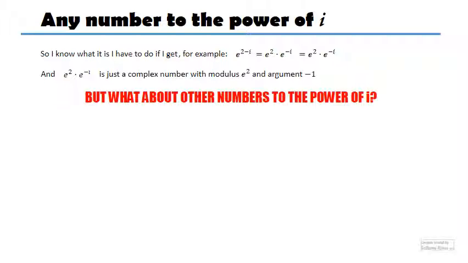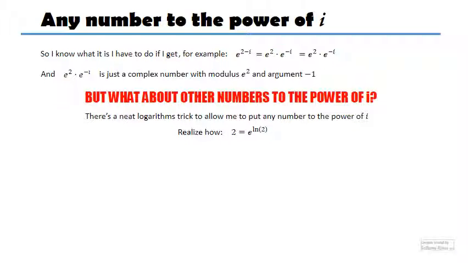So what if it's not e? What if it's a different number to the power of a complex number? Here's an important logarithms trick that you should know. And this is actually a formula you have in your formula booklet. So the number 2, I can rewrite it, and this might sound like the worst idea ever, as e to the power of the natural logarithm of 2.